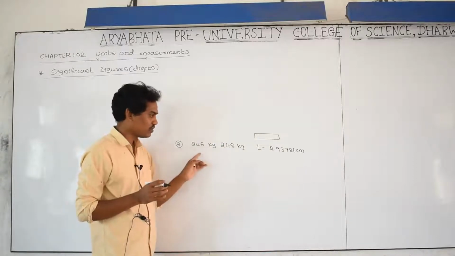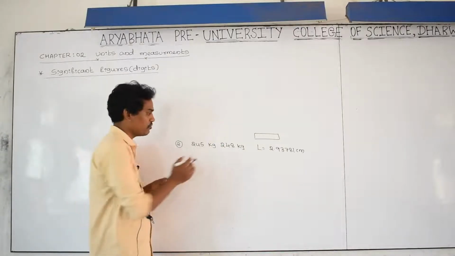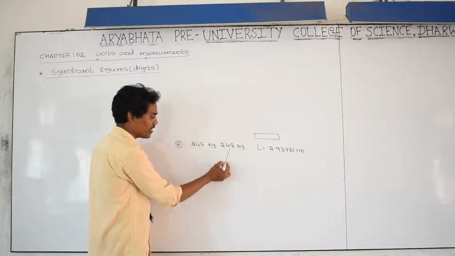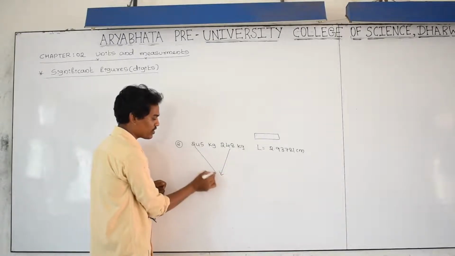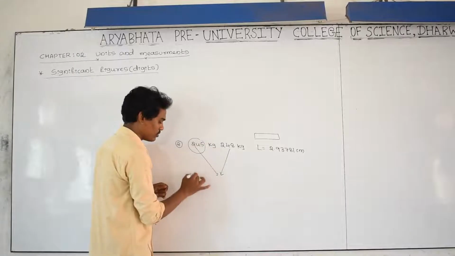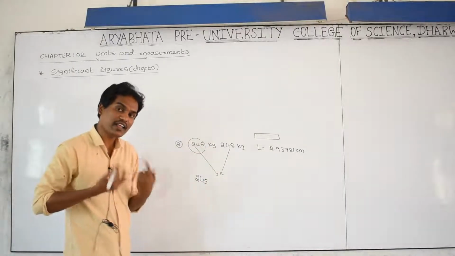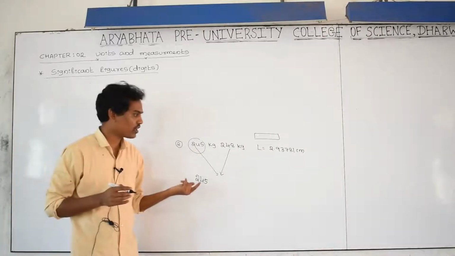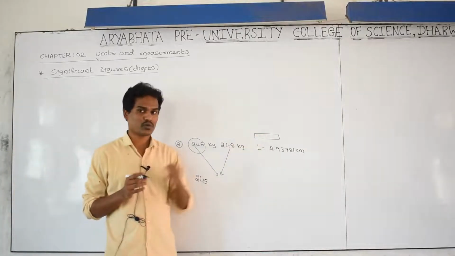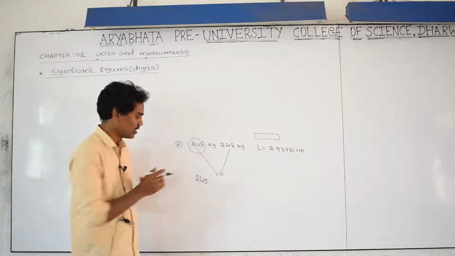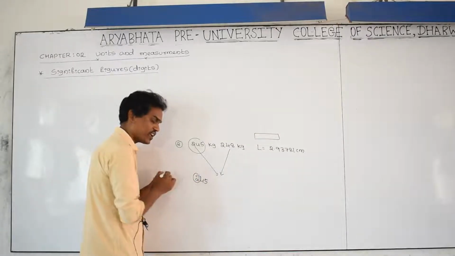In this number, which one do I have to take? Either you can take this value or that value. For example, I am considering 245. I am not sure about the exact mass of this object. 200 is a real number, it is meaningful.